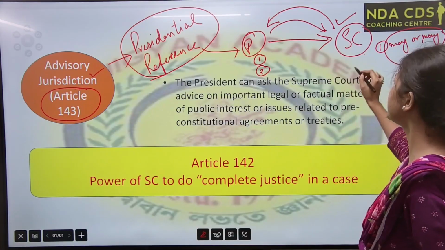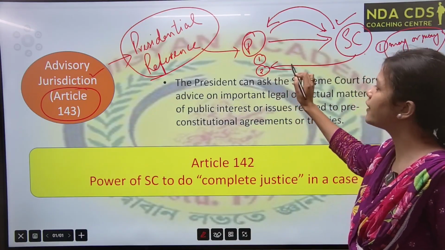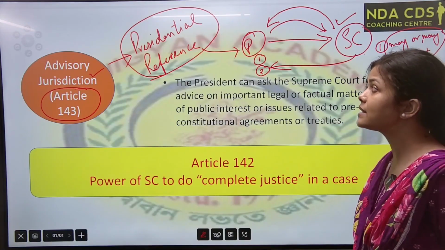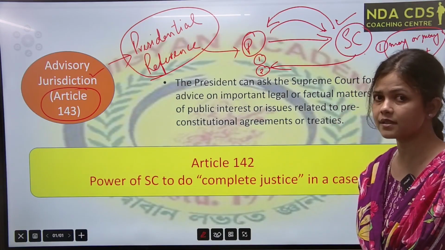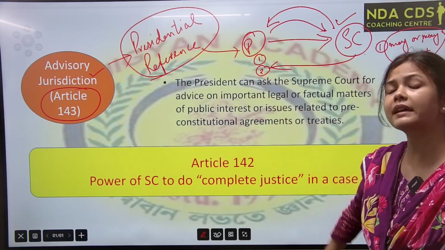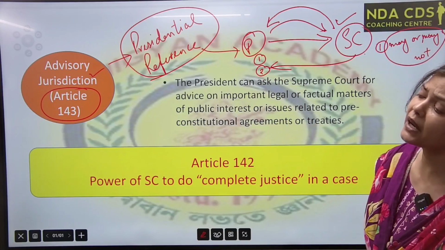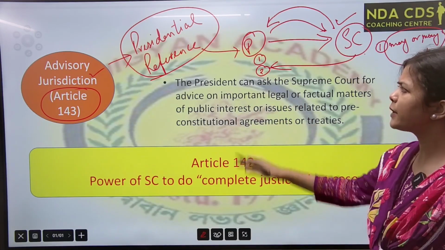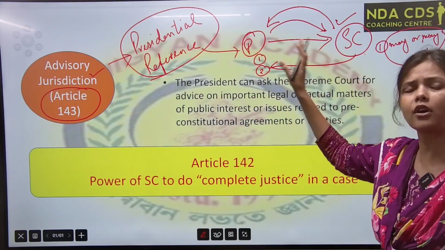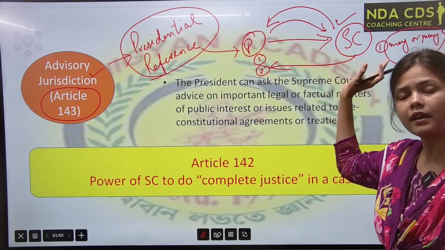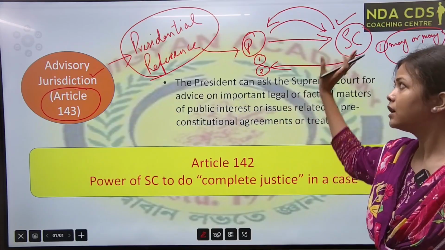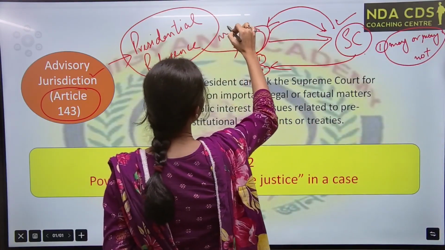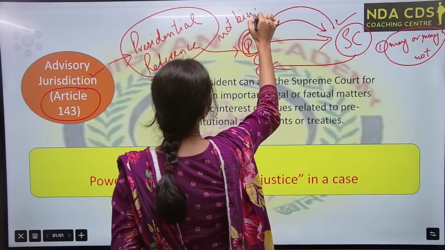But in the second case, the Supreme Court has to give advice to the president. It is binding on the Supreme Court if the president uses this presidential reference. In the second case, what does the second case mean? That means regarding any pre-constitutional treaty, if the president asks some question to the Supreme Court or asks advice from them, they have to give their advice. Please remember these 2 points. And it is never binding on the president.